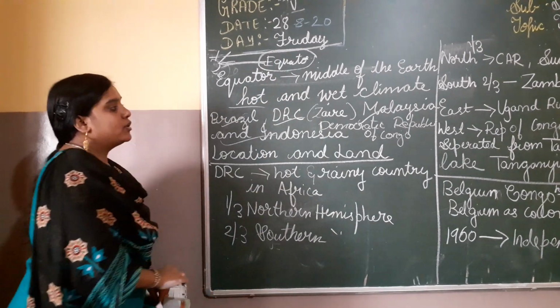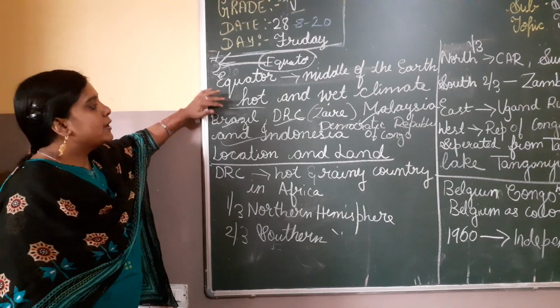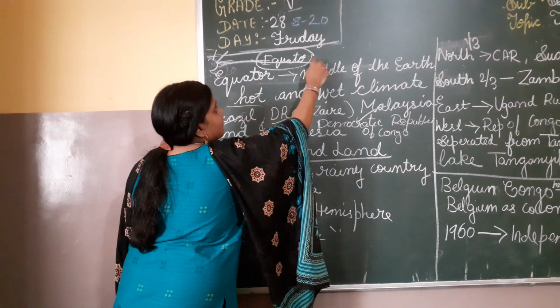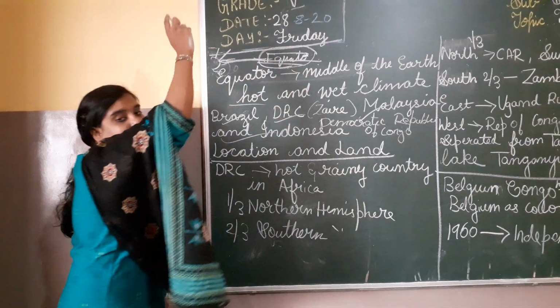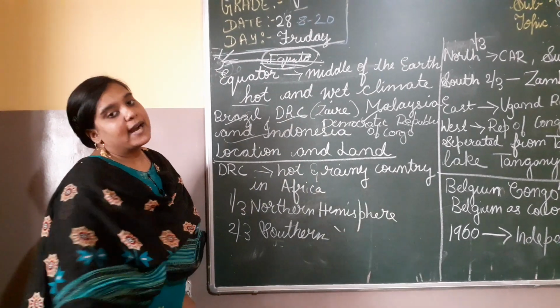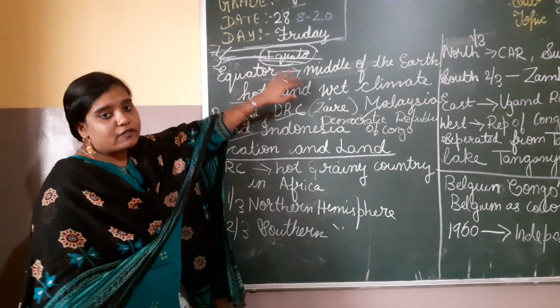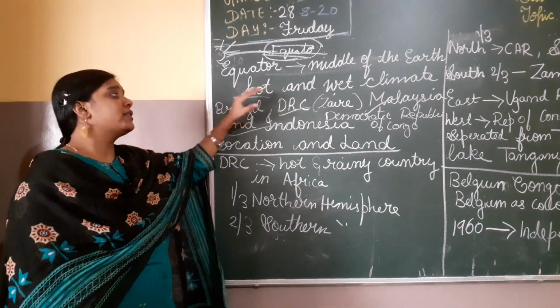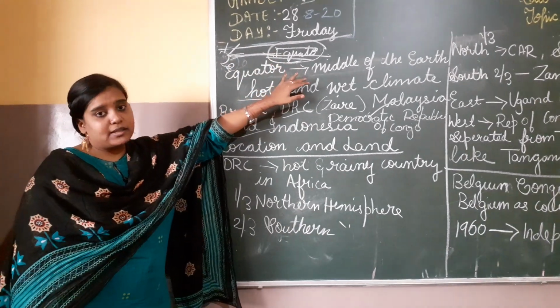Now first we will learn about the countries near the equator. The equator is the middle of the earth, right? We have the major latitudes: Arctic Circle, Tropic of Cancer, Equator, Tropic of Capricorn, then Antarctic Circle. The equator is the middle of the earth, so it is a hot and wet climate. Why hot and wet? Because sun rays fall vertically there, so it is hot.